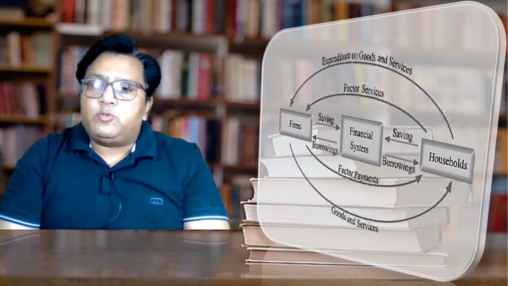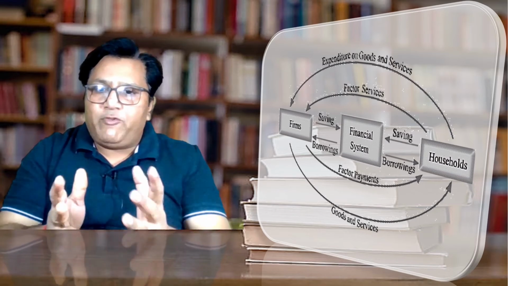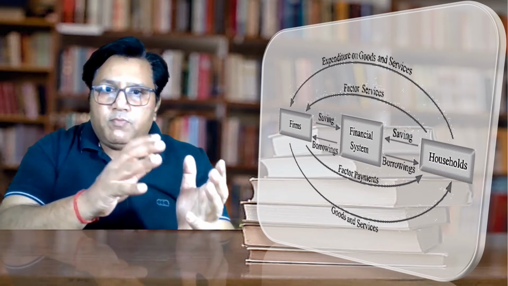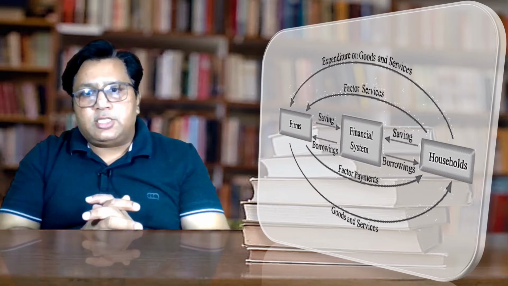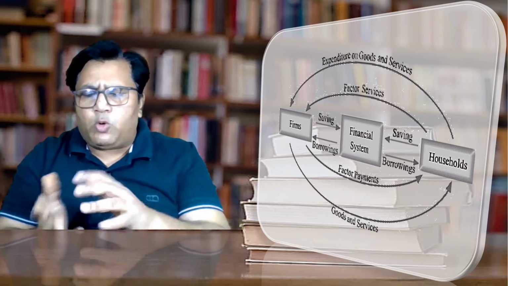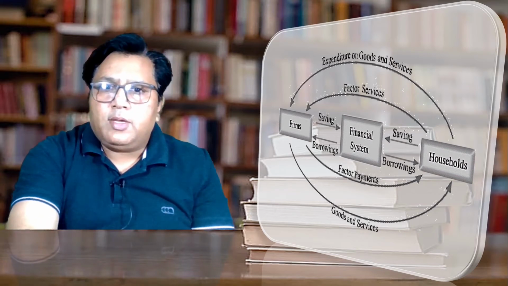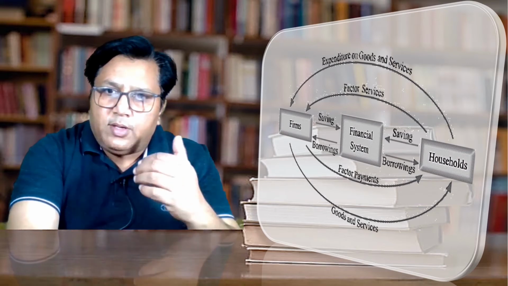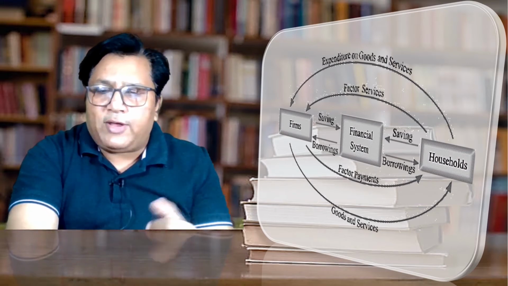There are two types of the circular flow model in the two sector economy. One is with the inclusion of the financial system, or without the inclusion of the financial system. When I say with or without the inclusion, what does it mean? It means that in the circular flow model, two sector economy, we can have the financial system or we can have the economic model without the financial system.